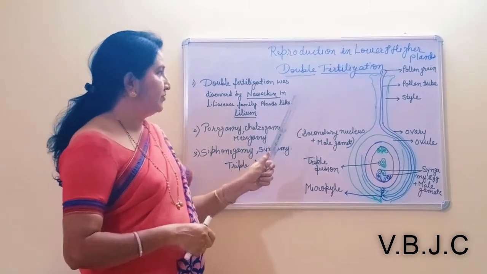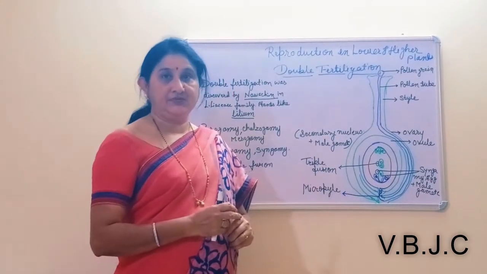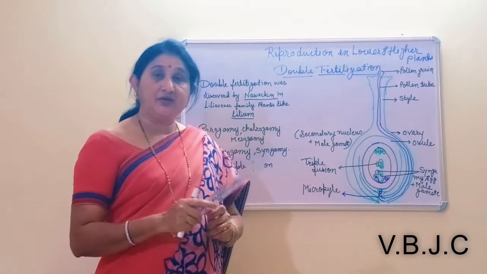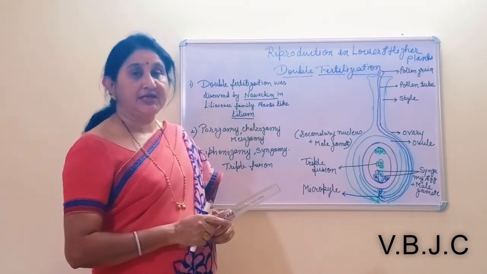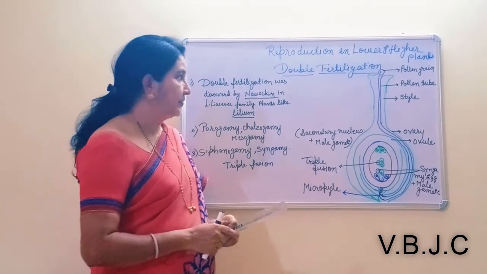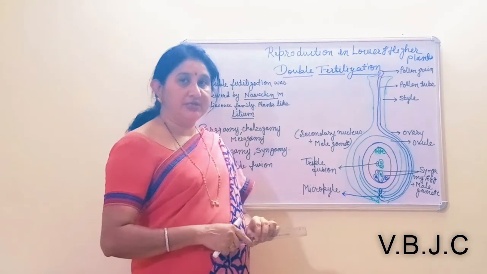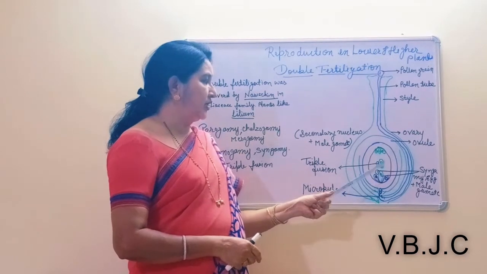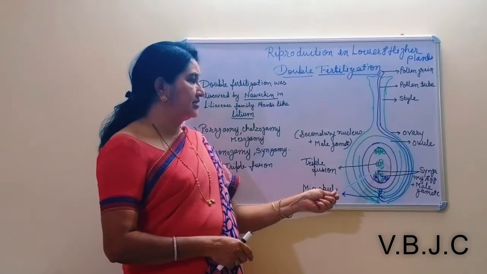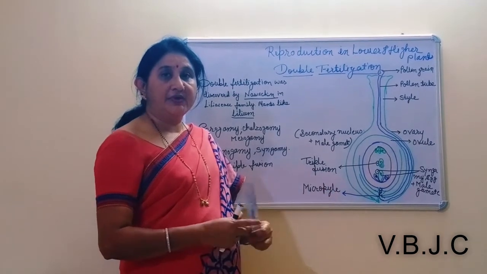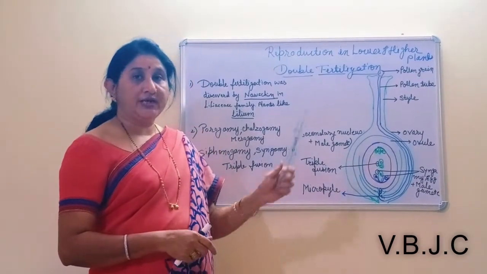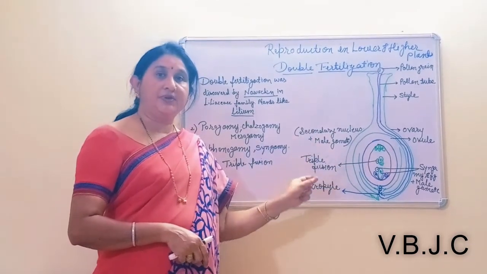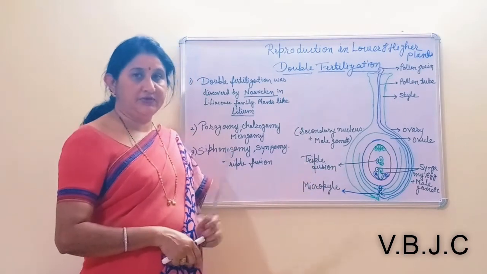Now what is the definition of double fertilization? Double fertilization means the two male gametes are united at two different places in the embryo sac. In detail, double fertilization means when one male gamete is united with the egg cell to produce the zygote, and another male gamete is united with the secondary nucleus to produce the primary endosperm nucleus. That is known as double fertilization. The two male gametes are utilized at two different places in the embryo sac.